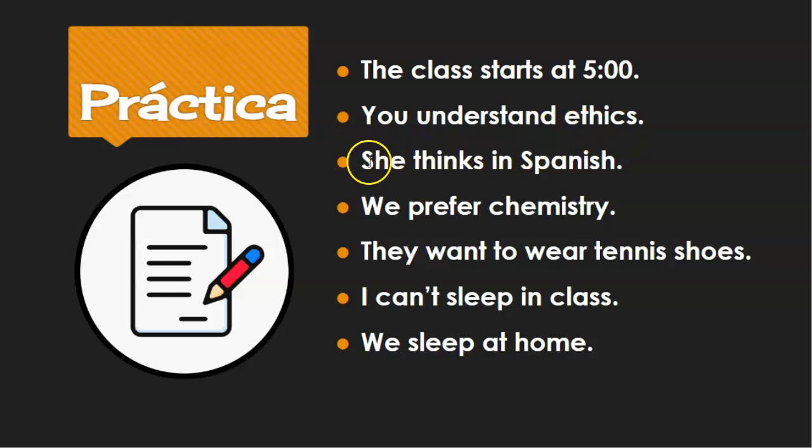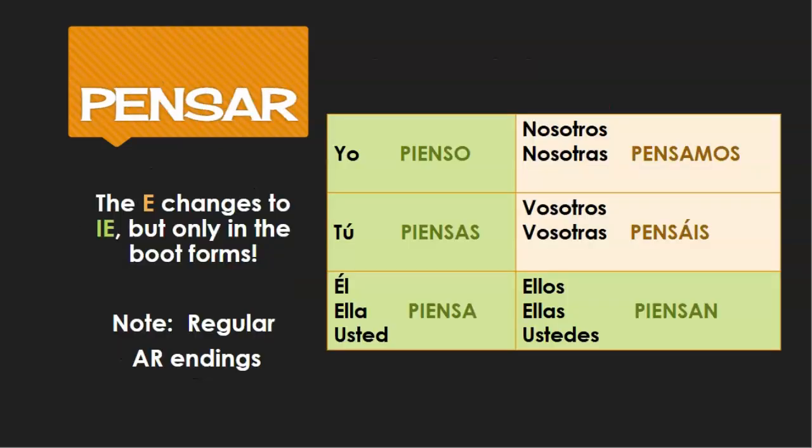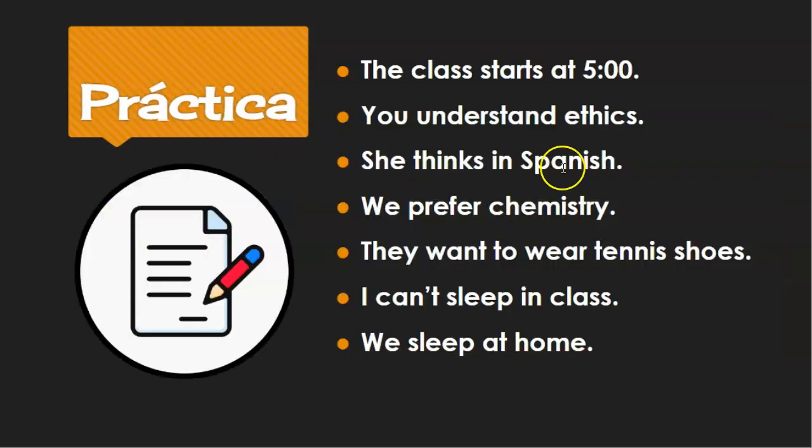She thinks in Spanish. The word thinks is one of our vocabulary words. One of our E to IE stem changers. Pensar, yo pienso, tú piensas, él, ella, and usted piensa. So we have she thinks, ella piensa in Spanish. Finish that sentence out.